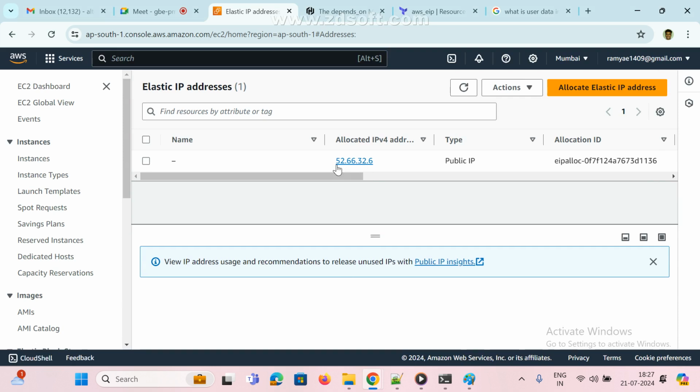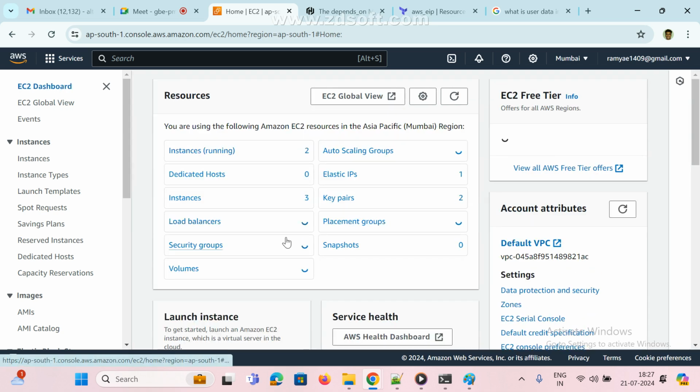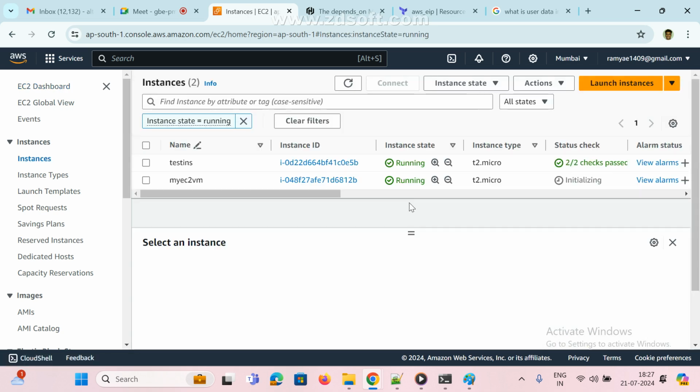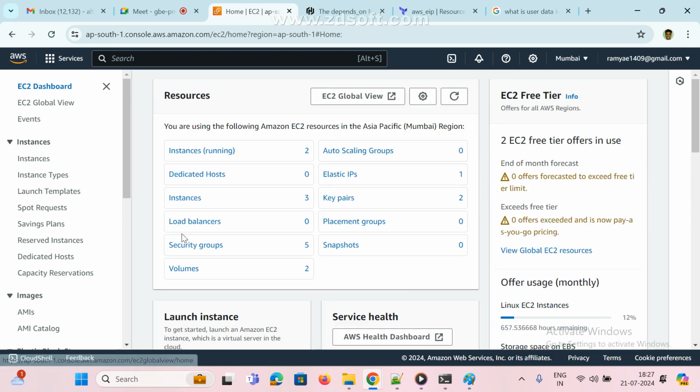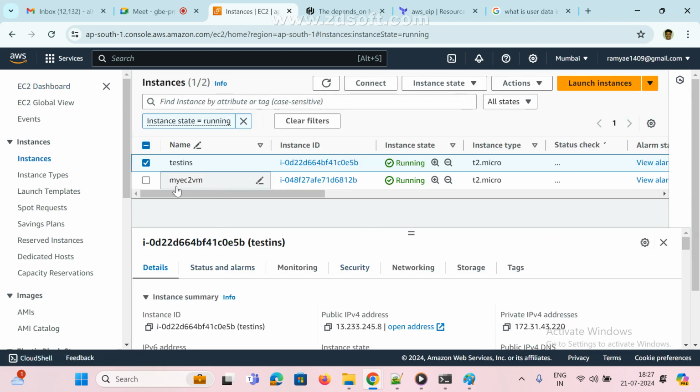Now see here, 52.66. Now go to your instance. I have two instances. So this instance I created manually. If you observe here, what is the private IP of my instance? It starts with 172. Now just now I created one elastic IP and attached it to my instance, depends on.